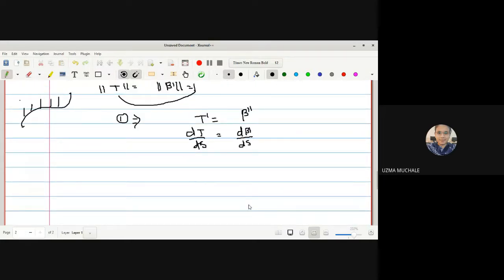Because we don't know anything about binormal, normal, all these things, we are going to start with a given curve. We have a given curve, then we find the velocity which is a tangent, then again differentiate that t, you will get t dash, right, which is beta double dash. This will give you the rate of change of a unit tangent vector, right? What it will give you? The rate of change of a tangent vector.